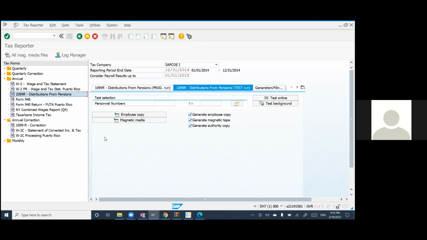Is there any configuration beyond this, like preparation for the tax report? From a configuration point of view, those are standard configurations, suppose all of your tax codes, all the tax companies. If those are all maintained and all of your data is also maintained for those employees, you don't have to worry about it. Those things will be taken care of. So there is a prerequisite.